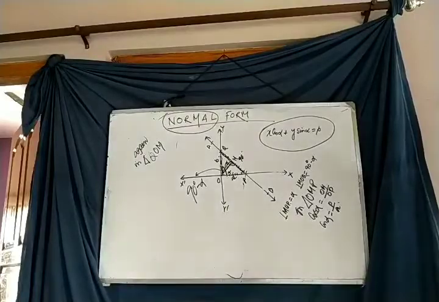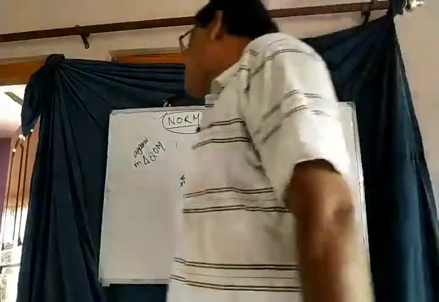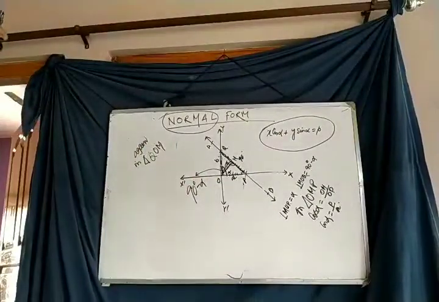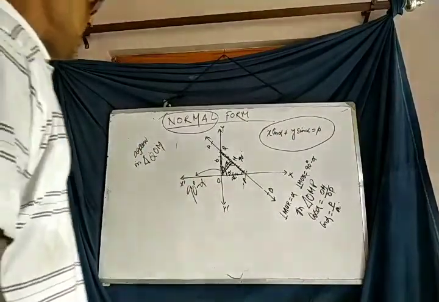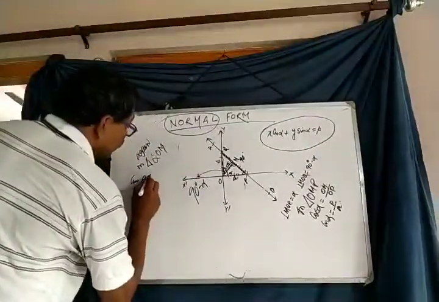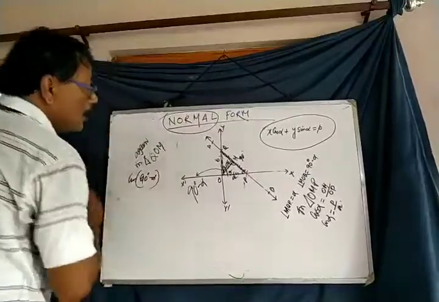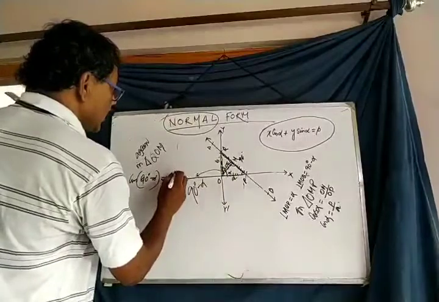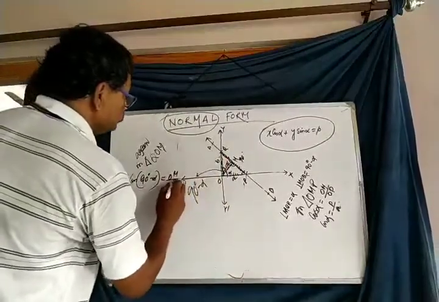If we consider 90 degree minus alpha as the base angle, then cos 90 degree minus alpha is equal to the base OM by OQ.